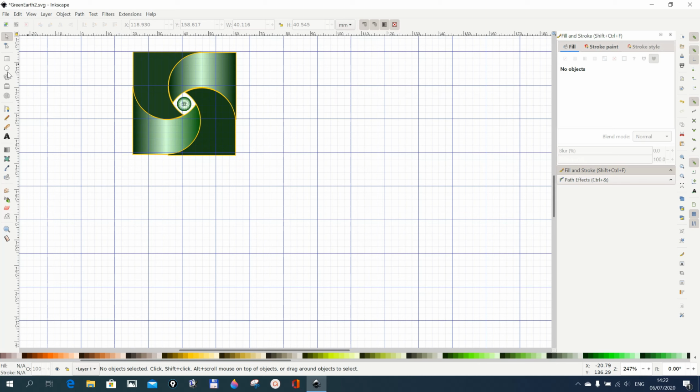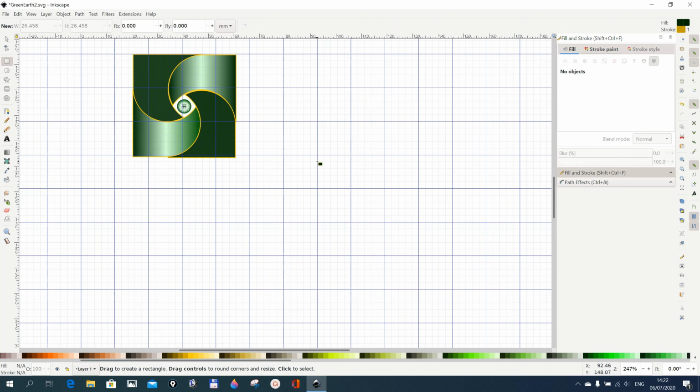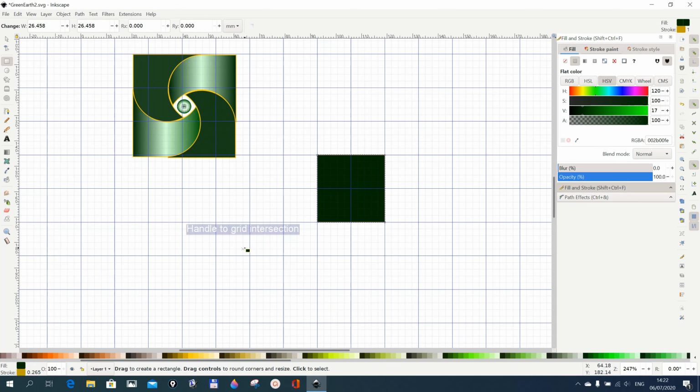Now we pick our rectangle and square tool and look for any 4 major squares here. Put this at the center and hold Shift Control, and we draw. We want to draw a square, a perfect square. So don't forget to hold Shift Control.